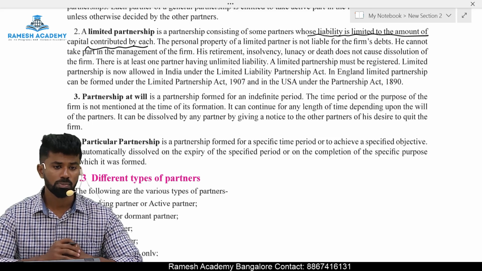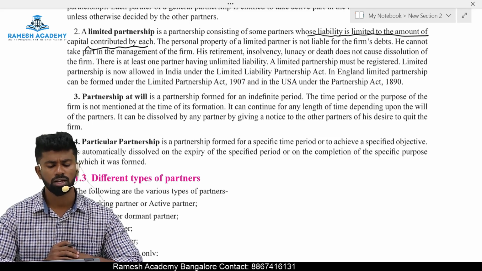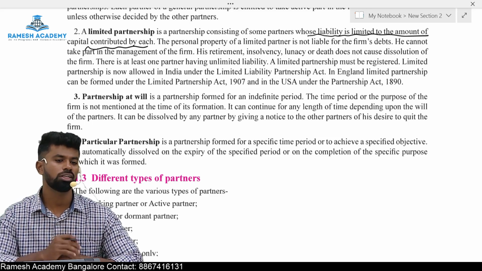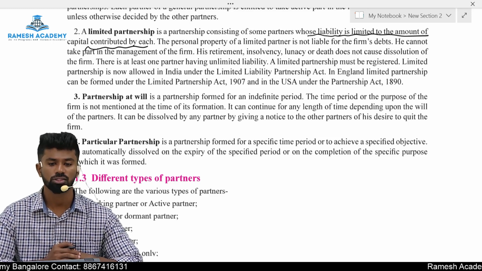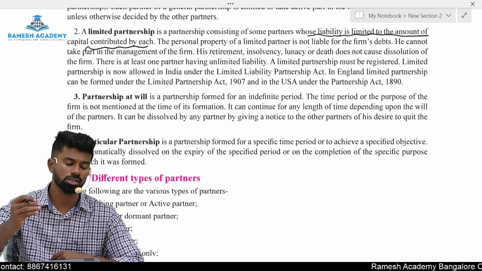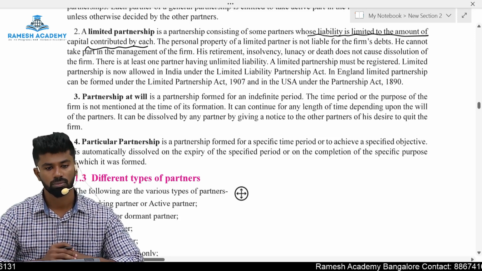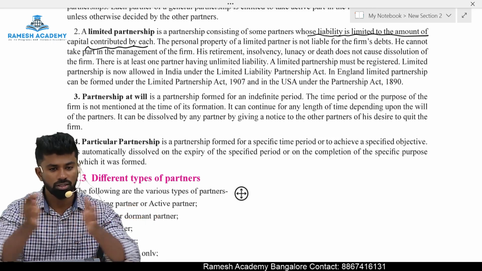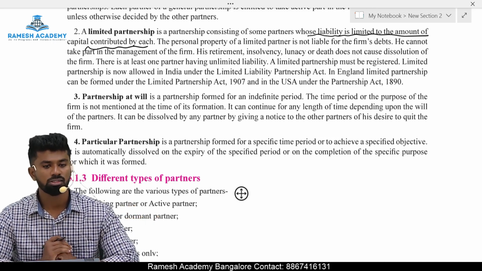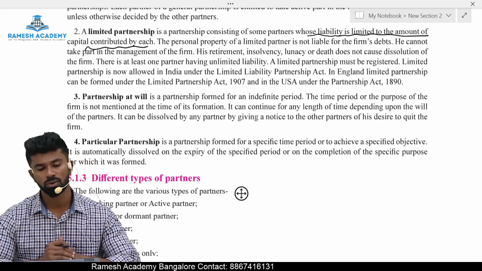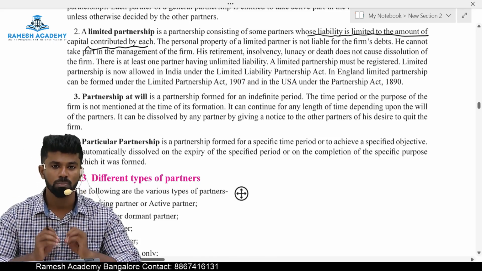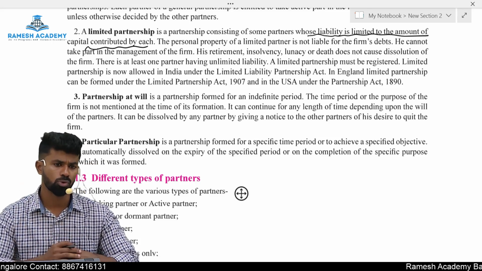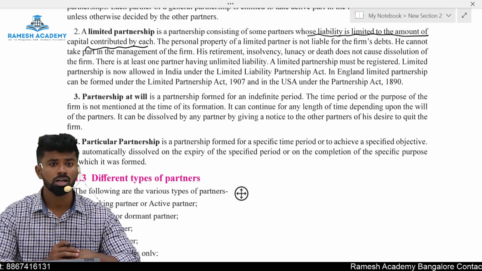Section number 7 provides partnership at will, meaning a partnership where there is no provision in the agreement with respect to duration or termination of the partnership. That is called partnership at will, meaning the partners can carry on the business till the time they want without any restrictions, and whenever they want to dissolve it, they can dissolve it. But a particular partnership firm is opposite to partnership at will, where it is formed for a particular period, let's say 1 year, 2 years, 3 years, or to achieve some purpose: production of a movie, construction of railway lines, construction of roads.